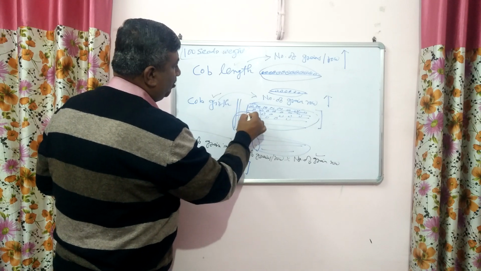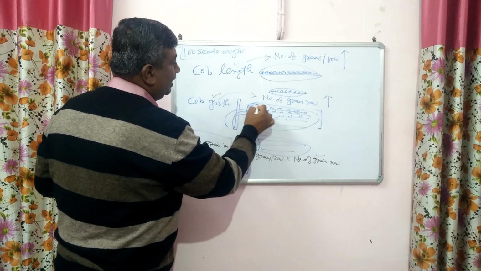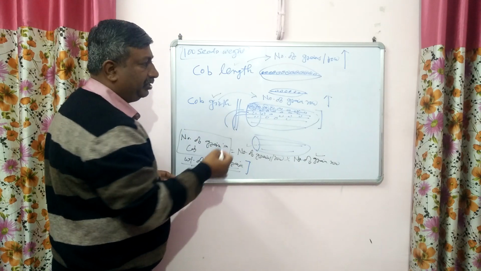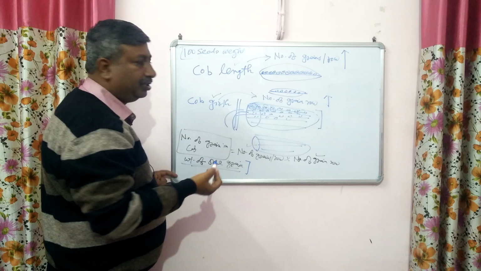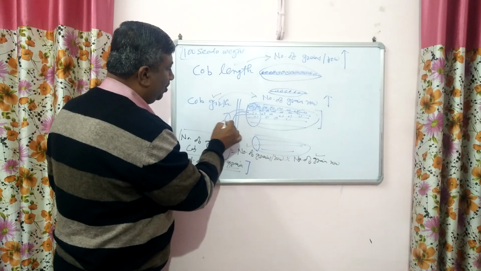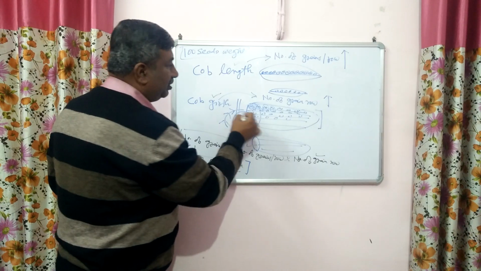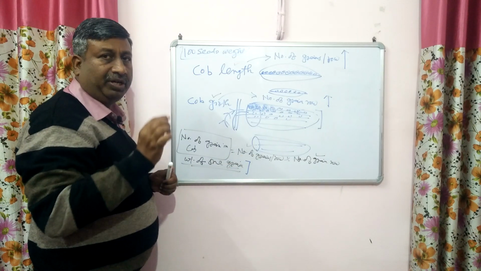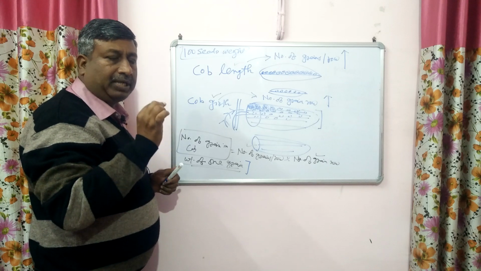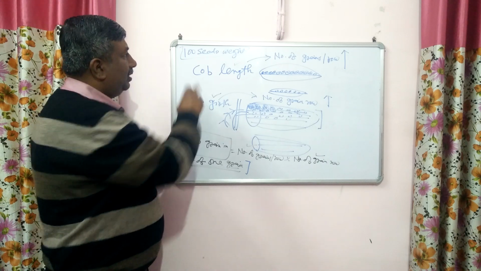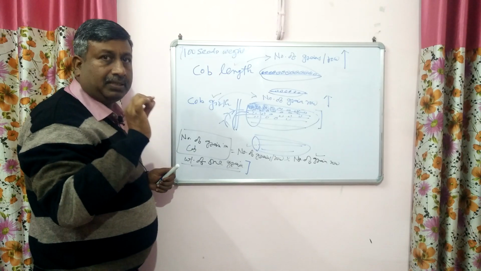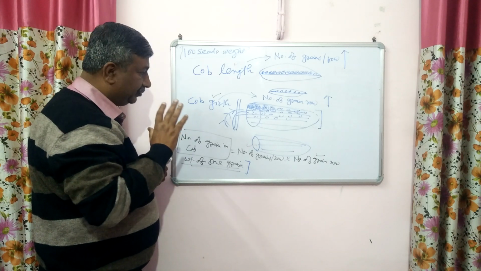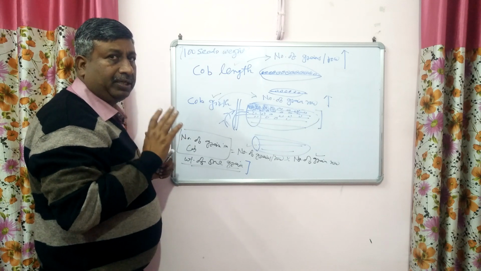If there is more translocation of photosynthates, then grain filling will be more. If there is less translocation, suppose cob length is good, cob girth is good, but translocation of photosynthates from source is less, then grain filling will be less and grain will be shriveled, grain will be small. So grain size will be less and 100 seed weight will be less, meaning the weight of one seed will be less. So these are the important yield contributing characters.